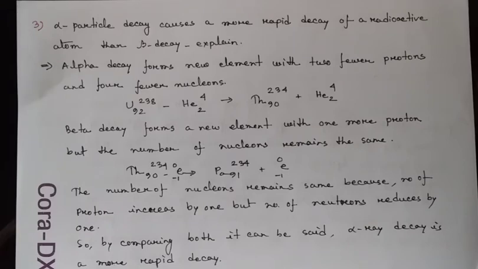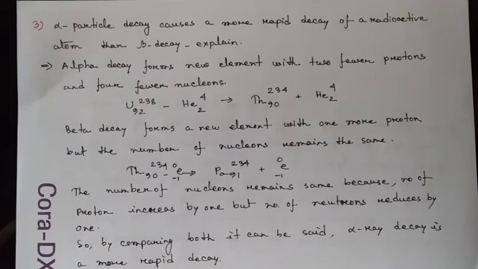So when it is released from its origin atom, that atom reduces its proton number or atomic number by 2, and the number of nucleons reduces by 4. So this definitely forms a new element with a lower atomic or proton number and fewer nucleons.